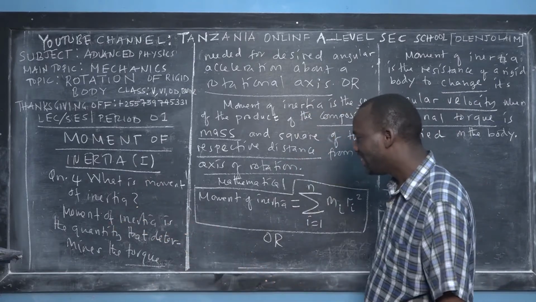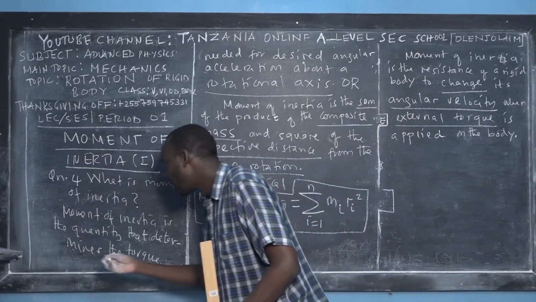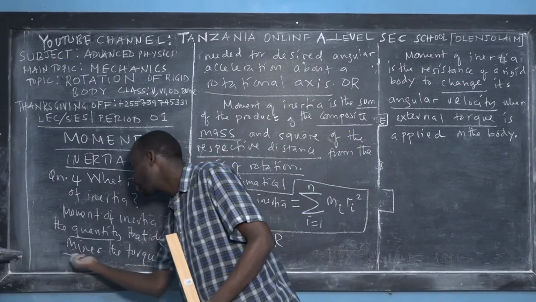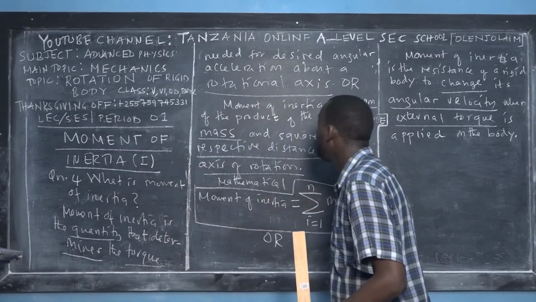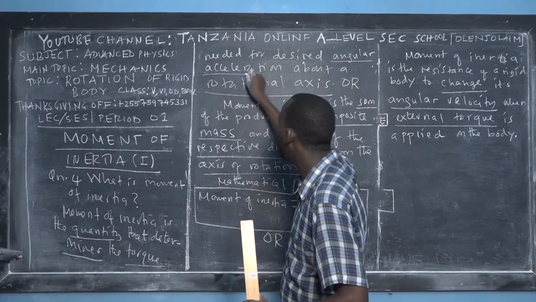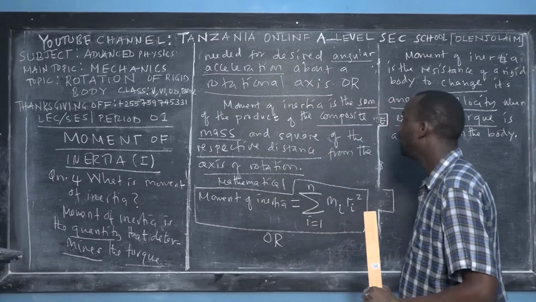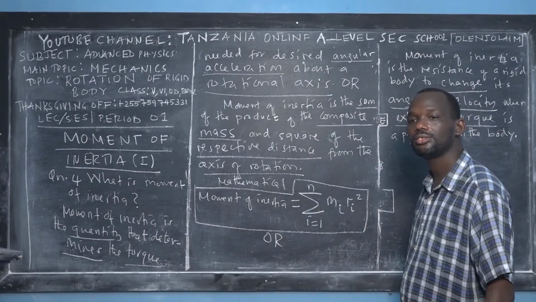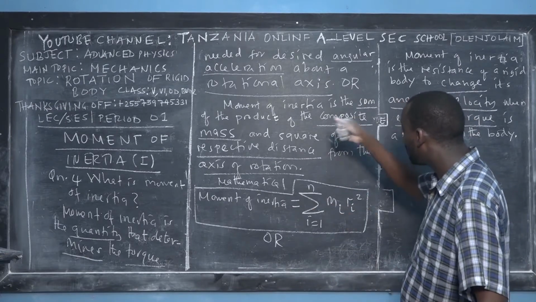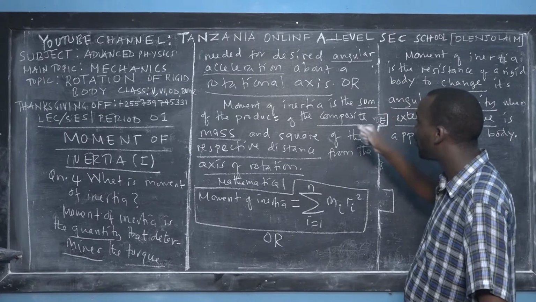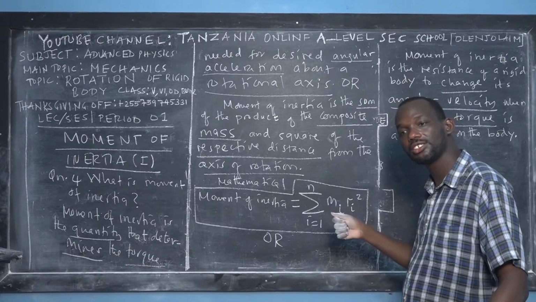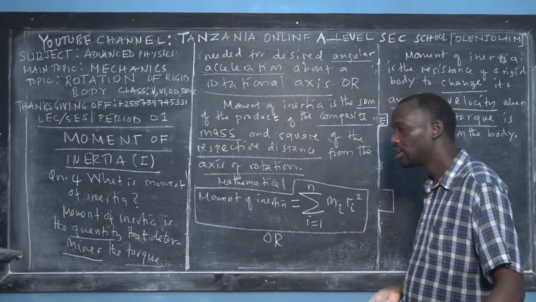Moment of inertia is a quantity. It's one of the physical quantities that determines the torque needed for desired angular acceleration about a rotational axis. And I told you that the rotational axis is always at the center, perpendicular to the surface of the body.